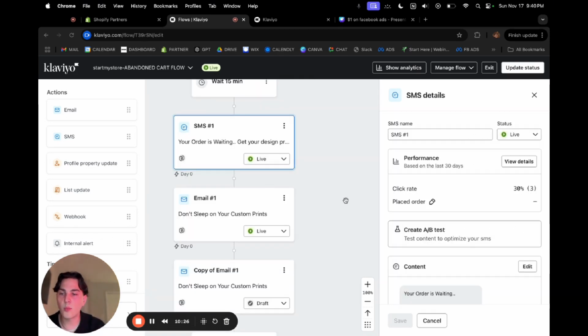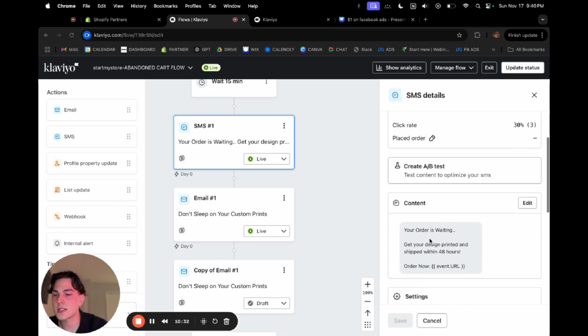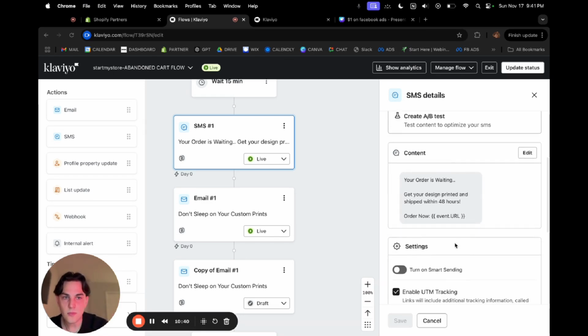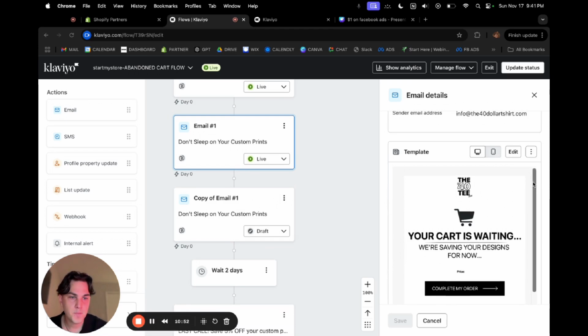I'm only going to show one more of these flows. You guys can do more research. We have more videos out there going through all of these different flows, but this one is the second most important one, which is going to be an abandoned cart. So this is someone that goes to checkout, but then doesn't actually purchase. So right here, we send a simple, easy reminder. We don't need to send them a discount or anything. We're just going to send them right back to their cart to check out as a text.